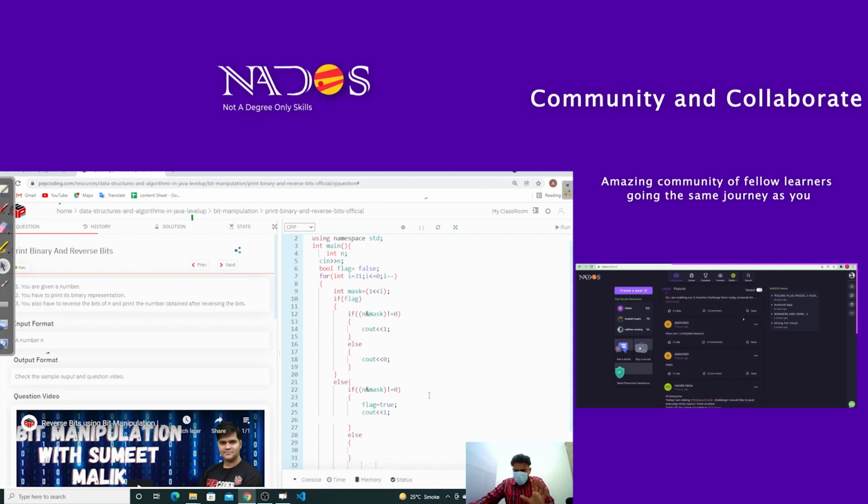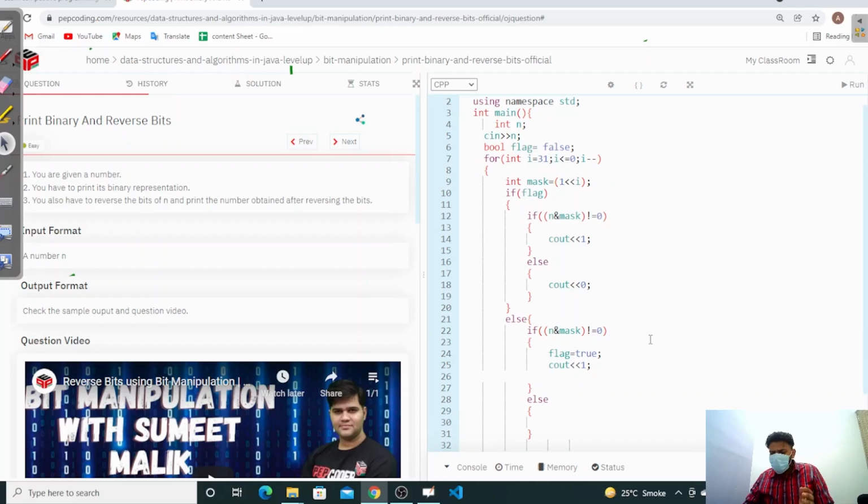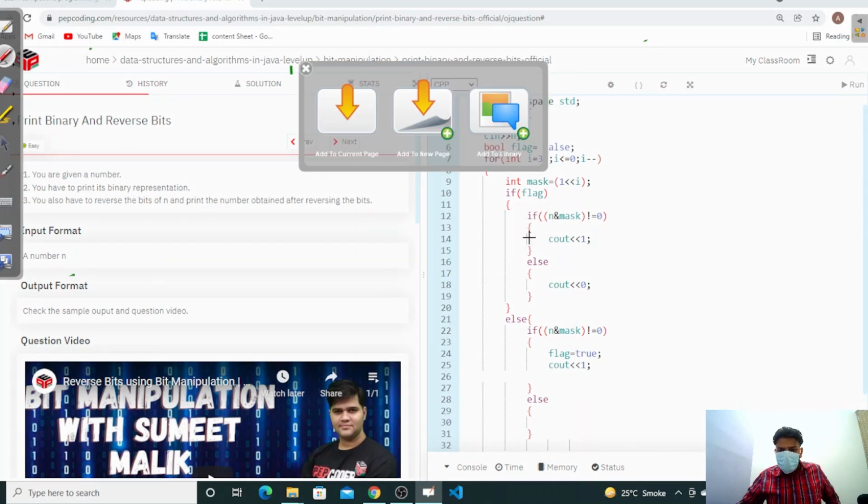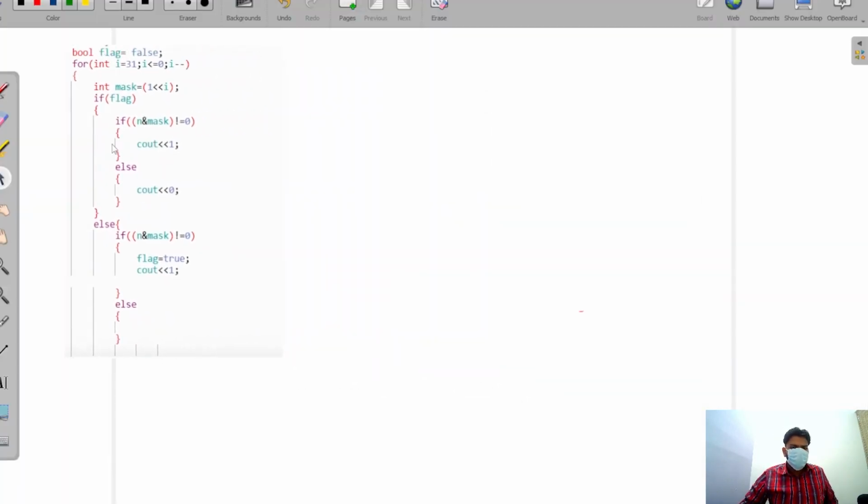So first we are just explaining how we can print the binary, then I am going to explain how to reverse the digits. Okay, so we have to just understand how we can do this thing. We are going to explain it initially in a very good manner. So this is your code.